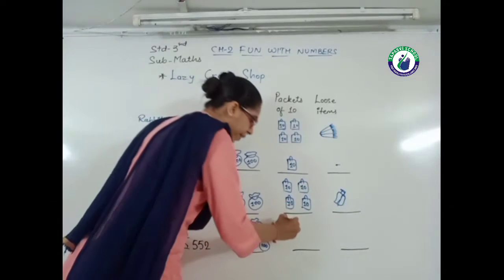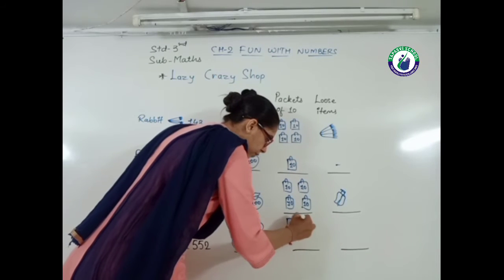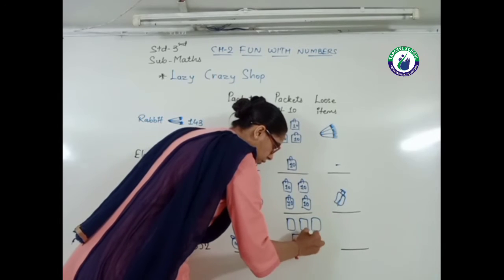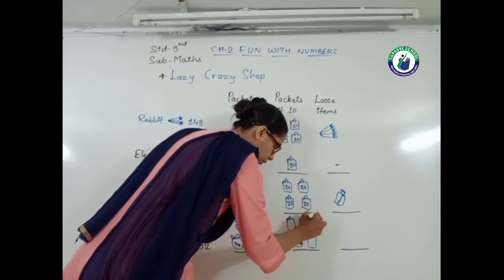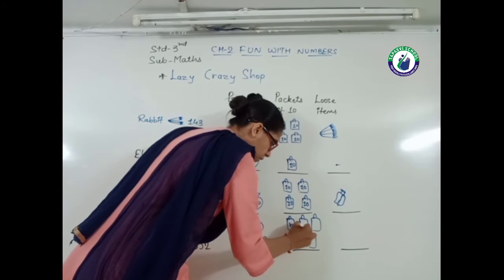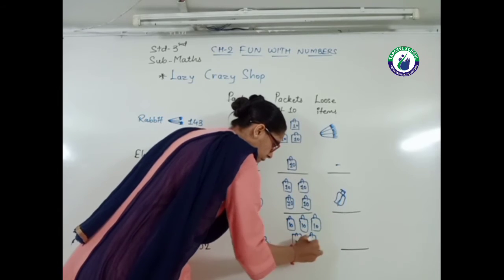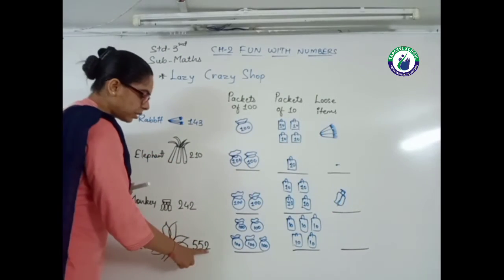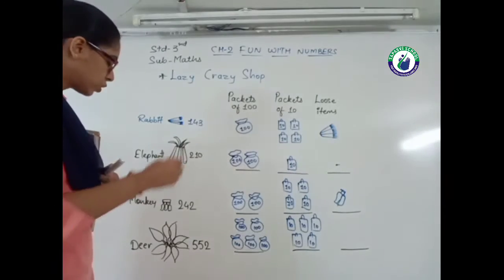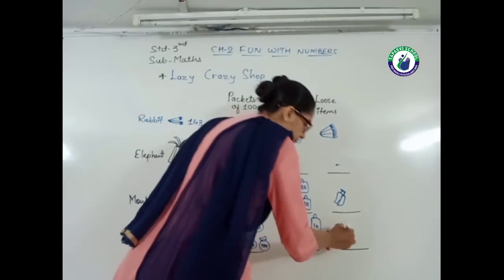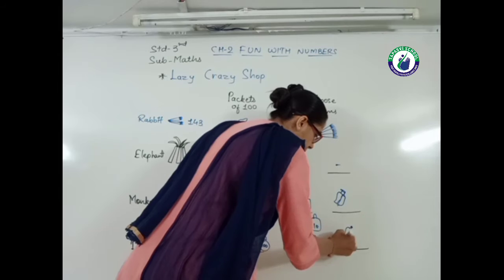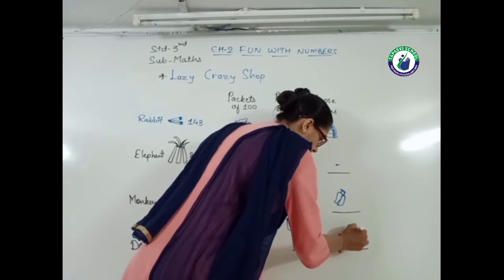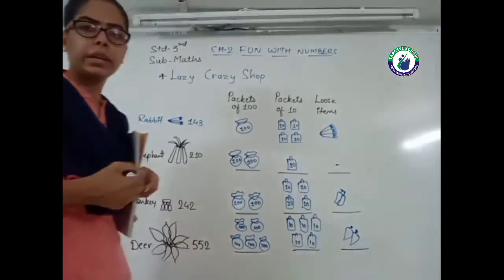So I draw here 5 bags of tens, यानी 50, and the last in the ones place 2. So I draw the 2 leaves. Here are the 2 leaves.